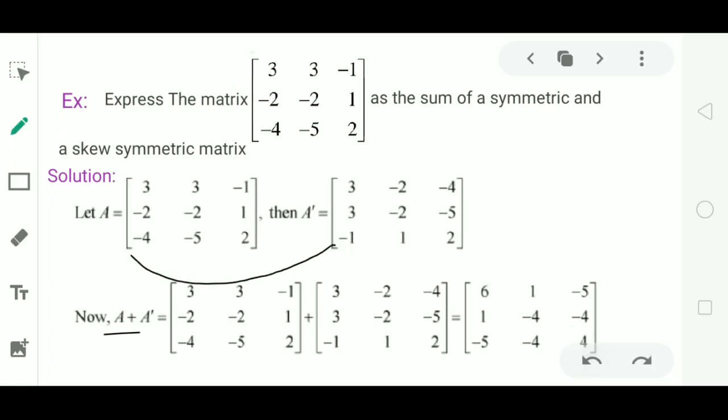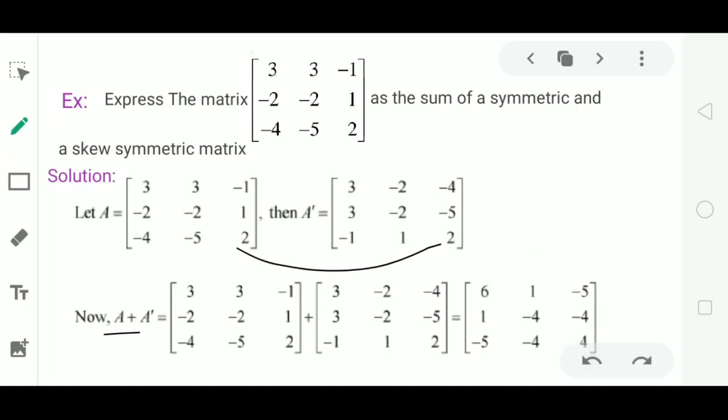For the third row: minus 4, minus 1 is minus 5, minus 5 plus 1 is minus 4, 2 plus 2 is 4. So this is the matrix A plus A dash.